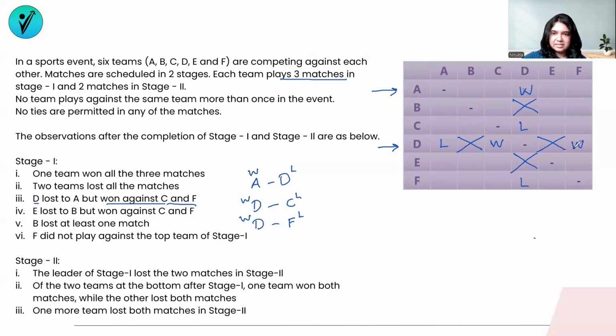So D is completed. And we also know that the one team that has won all 3 matches is not D. The 2 teams that have lost all the matches is also not D. This is about stage 1 itself. Let's go to the next condition now. I'm going to conditions that are giving me definite information first so that I fill that up. And then I will see about the possibilities of the remaining empty boxes.